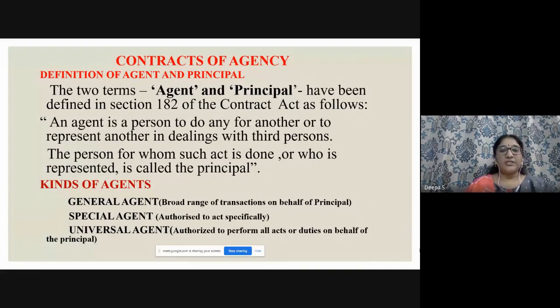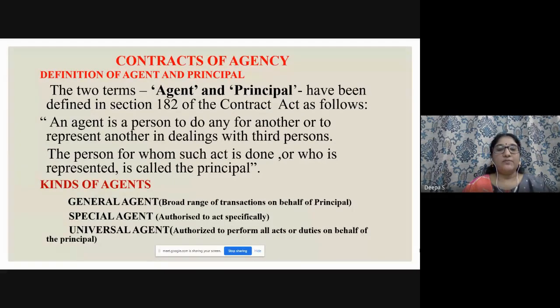And the special agent acts specifically; unless the principal asks him to act, he cannot do so. If the principal gives authorization, you go and attend this meeting instead of me, then he can act specifically.